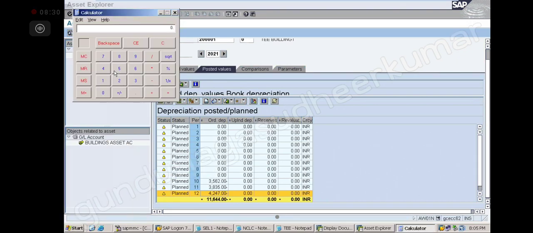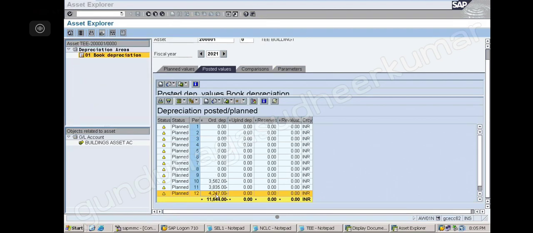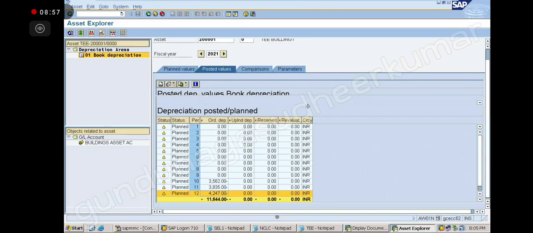If you divide your 50,000 by 365 days, you see what you come to. 136.9, so 137 per day. So 31 days it is this much, 28 days is this much, 26 days is this much. Is it clear, everybody? Yes, sir. So it is calculating correctly or not?